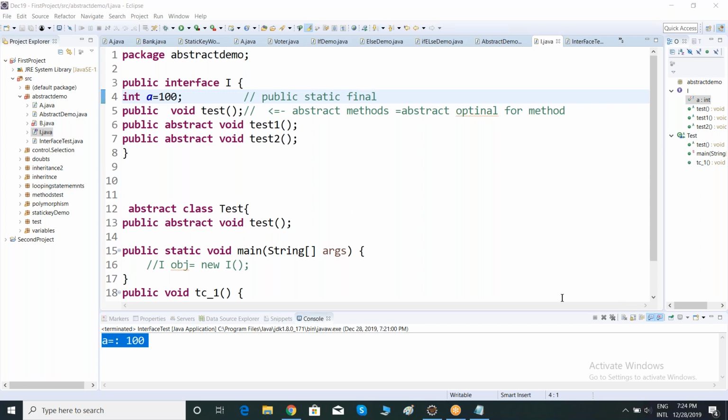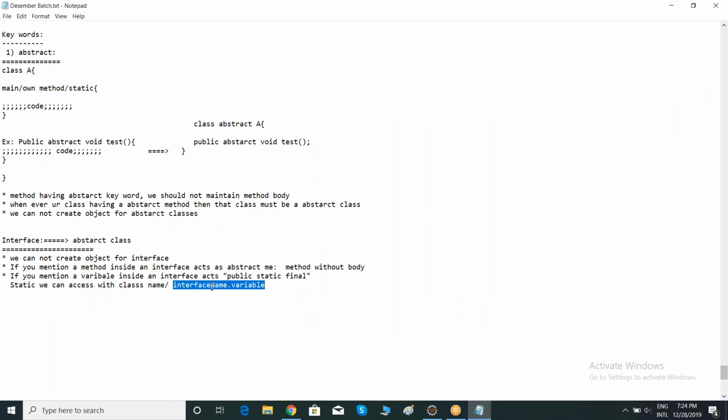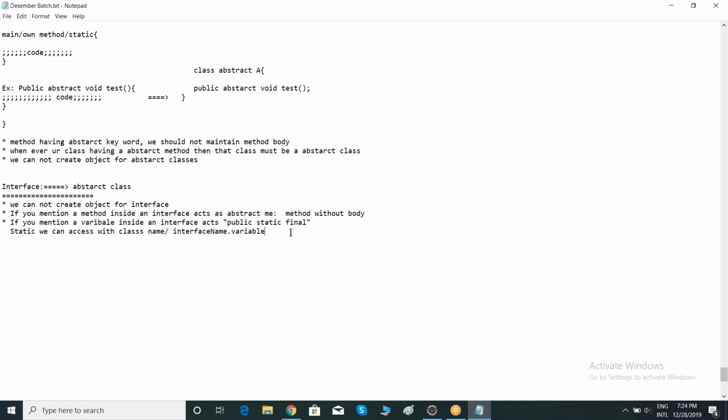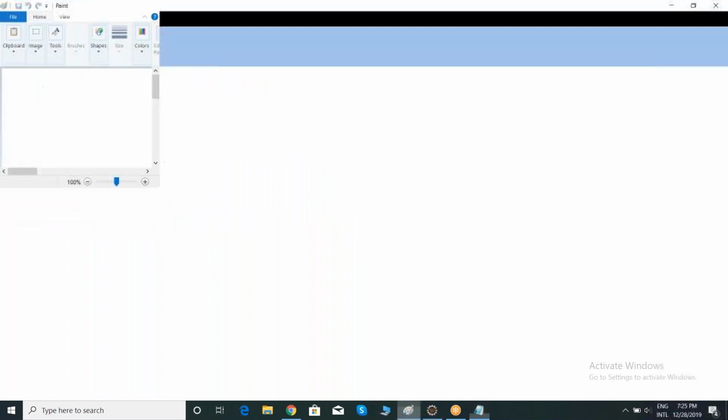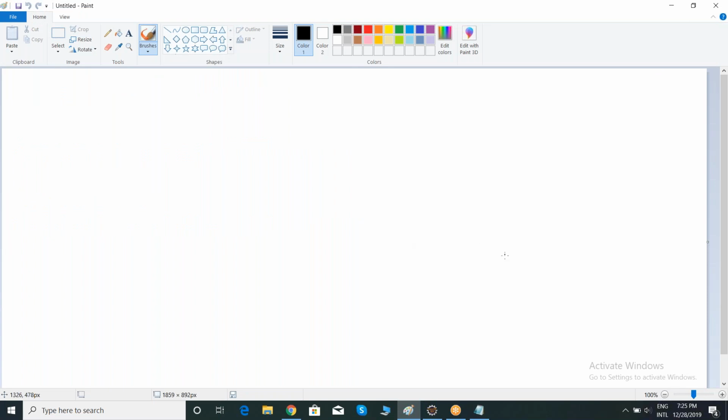Then, I'll give you a best example to understand the implementation of interface, and what is the actual use of interface, right? See here. Let's consider I'm going to implement code for MS Office.